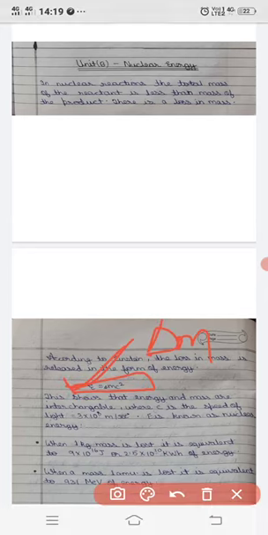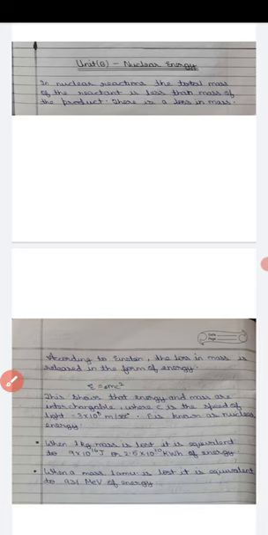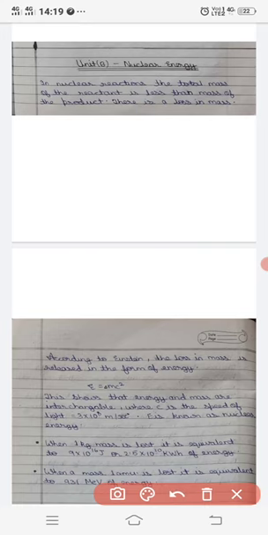Now when 1 kg of mass is lost, that means when delta m becomes 1 kg, and we know that C equals 3 into 10 to the power 8, then we calculated the value and found that E equals 9 into 10 to the power 16 joule, or 2.5 into 10 to the power 10 kilowatt hour of energy. That means when delta m becomes 1 kg and C is 3 into 10 to the power 8 meter per second, the value of E is this, and this in terms of kilowatt hour.